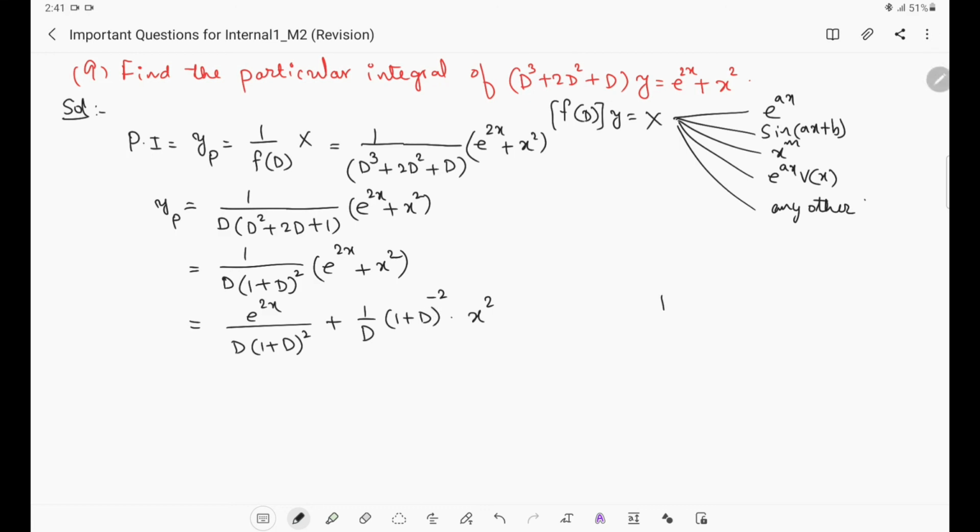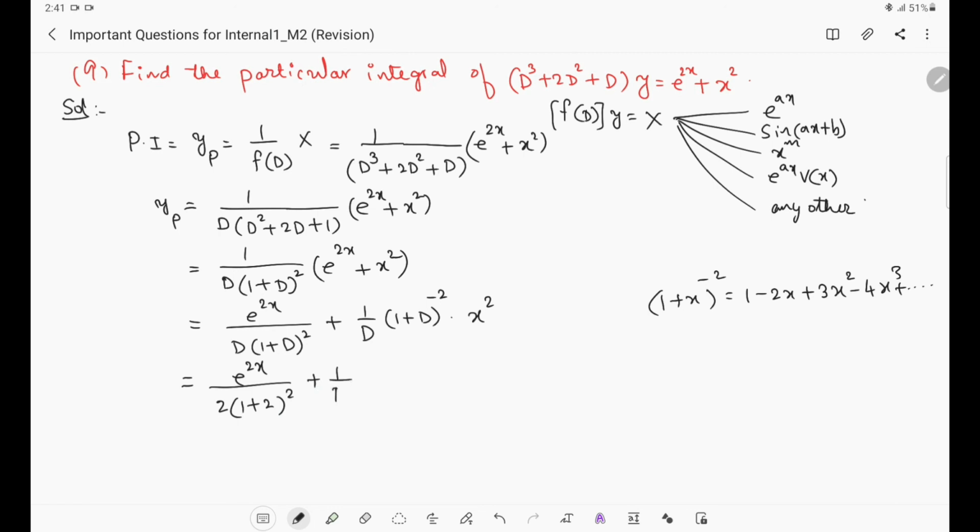Now we have a formula for that, 1 plus x whole power minus 2. The expansion of this is given by 1 minus 2x plus 3x square minus 4x cube plus so on, right. We have to use this expansion. But for the first term, we apply the first case, d should be replaced with 2. Then what will we get here? e power 2x by 2 into 1 plus 2 whole square.